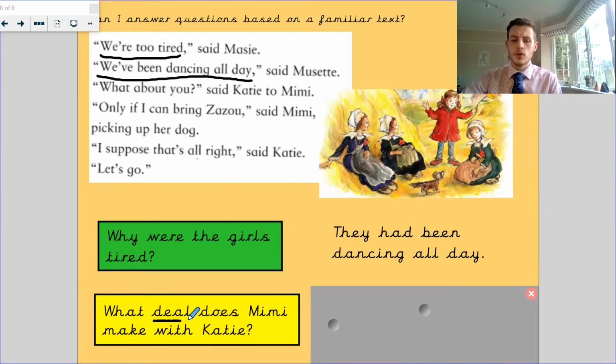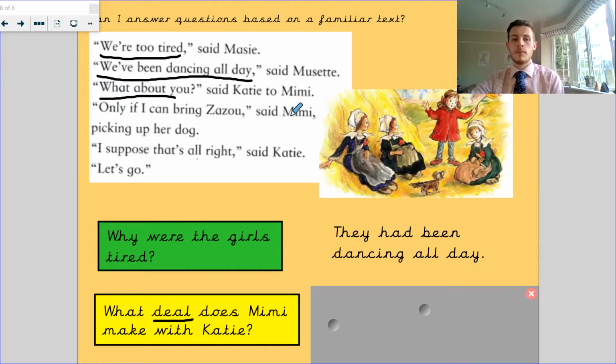What deal does Mimi make with Katie? Now, a deal is when you shake on something, maybe you agree to something on a condition. So someone might help somebody else if they let them do something. For this one, it says, "What about you?" said Katie to Mimi.